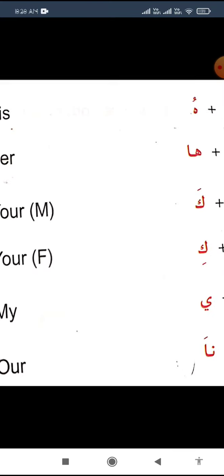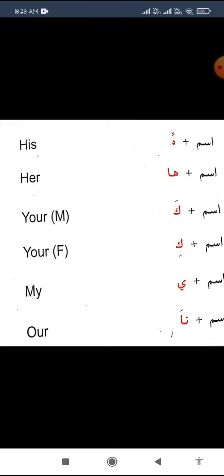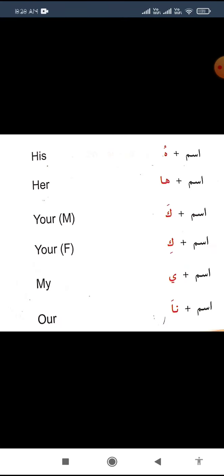Zamire muttasila means attached pronouns and zamire munfasila means detached pronouns. What you see now on your screen is the zamire muttasila, attached pronouns. That's why I am showing you like this, ismun plus hu, right?